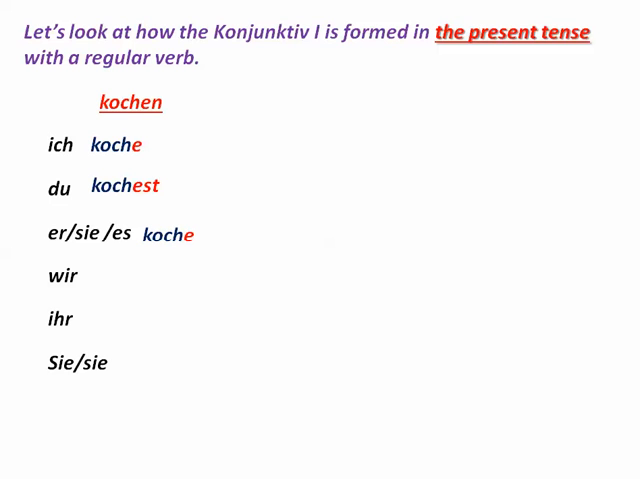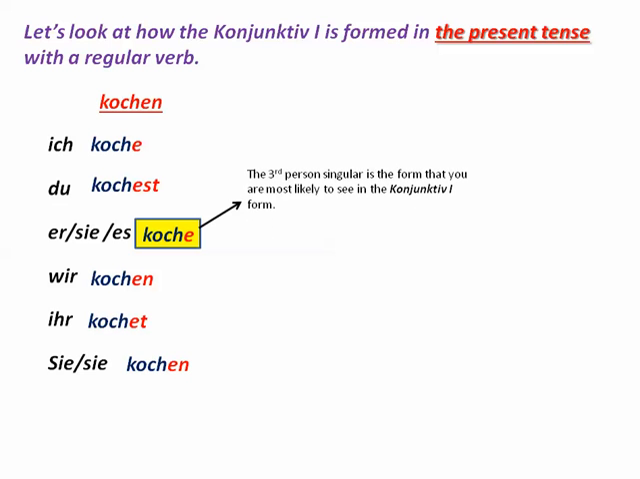Er koche, and you see that's different also from the present tense, which would have ended in a T. Er kocht. Wir kochen. Ihr kochet, and sie kochen. And the point I want to make here is the third person singular is the form that you are most likely to see, and therefore it's the one that you want to learn. And it's pretty recognizable if you're reading along and instead of sie kocht it says sie koche. You know this is not a direct quote that the person said.